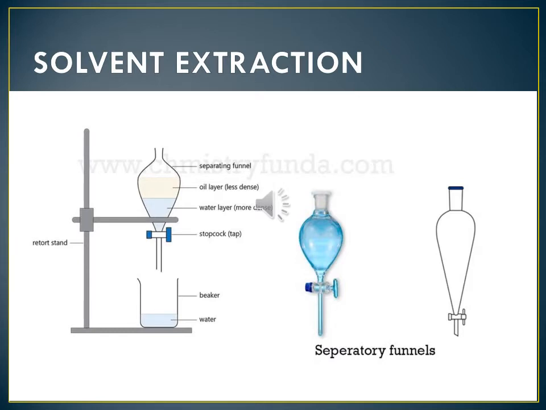For example, a mixture of water and oil can be separated using a separating funnel. The solvent extraction method is used in pharmaceutical and petroleum industries also.